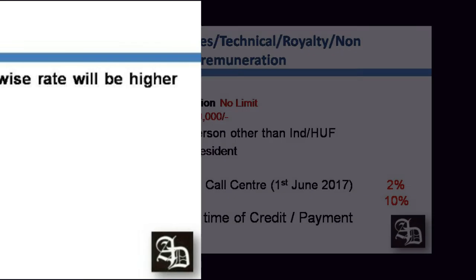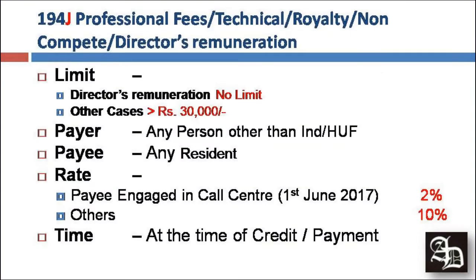Next we talk about, and this is I guess the final section as well, 194J, and this is a very interesting section. It is on the TDS on professional fees or technical fees, royalty, non-compete fees, director remuneration, whatever name you call. It's in the nature of professional fees, and when director remuneration is paid, there is no limit. You need to deduct at a 10% rate, but in any other case, if you are paying more than 30,000 for a financial year, then a person other than individual or HUF needs to deduct a tax of 10%.